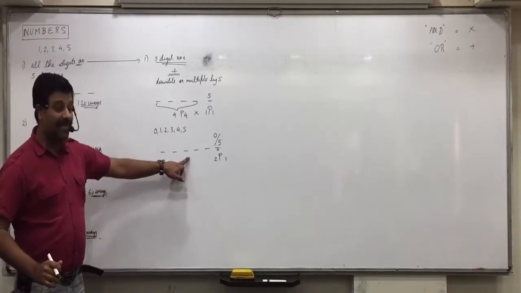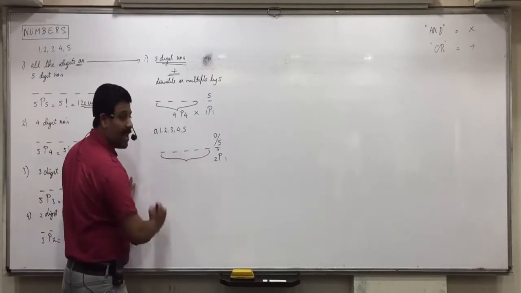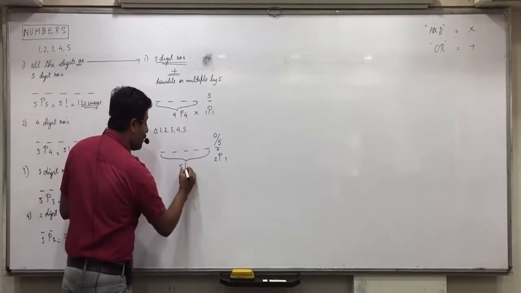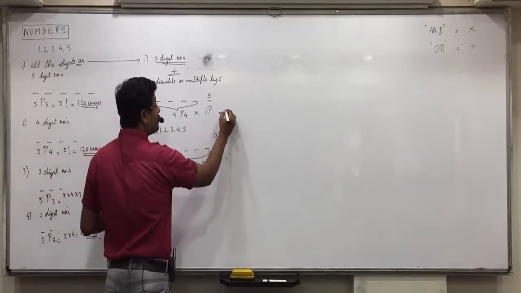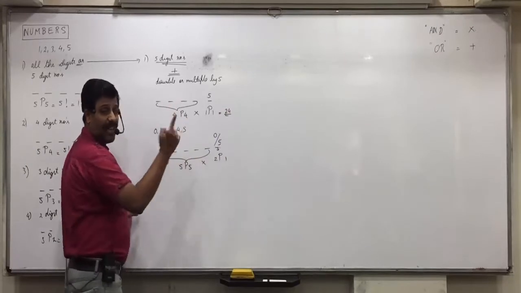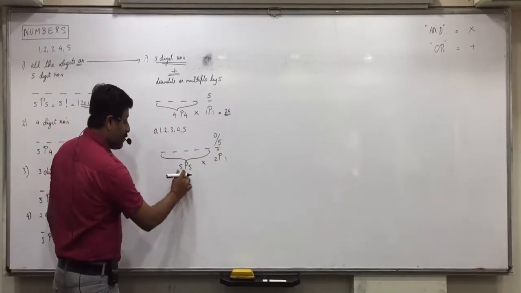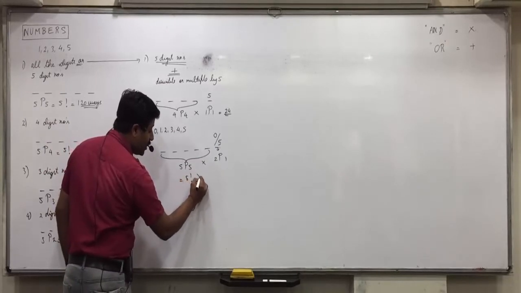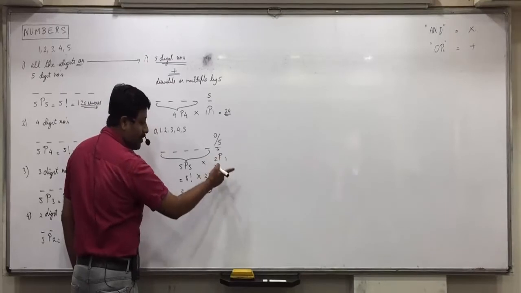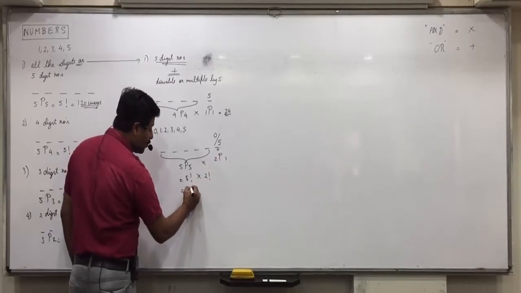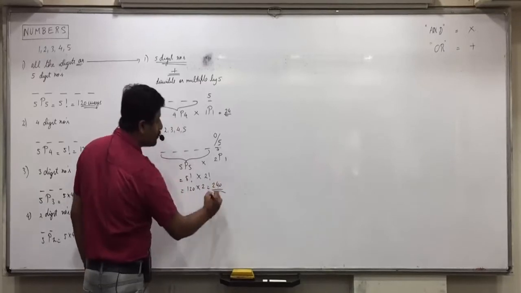And how many places are left out? 5. 5 numbers can be arranged in 5 places in how many ways? 5. Now this was like 24. 4P4, 4 factorial, 24. 1P1, 1 factorial, 1. 5P5, 5 factorial. 2P1 will be 2 factorial, which is 2 only. So 120 into 2, 240.